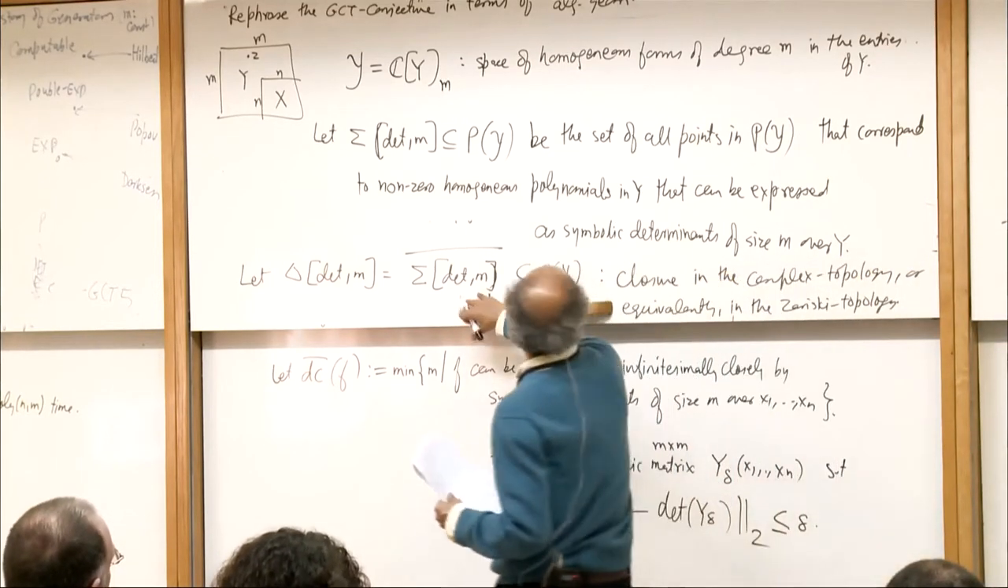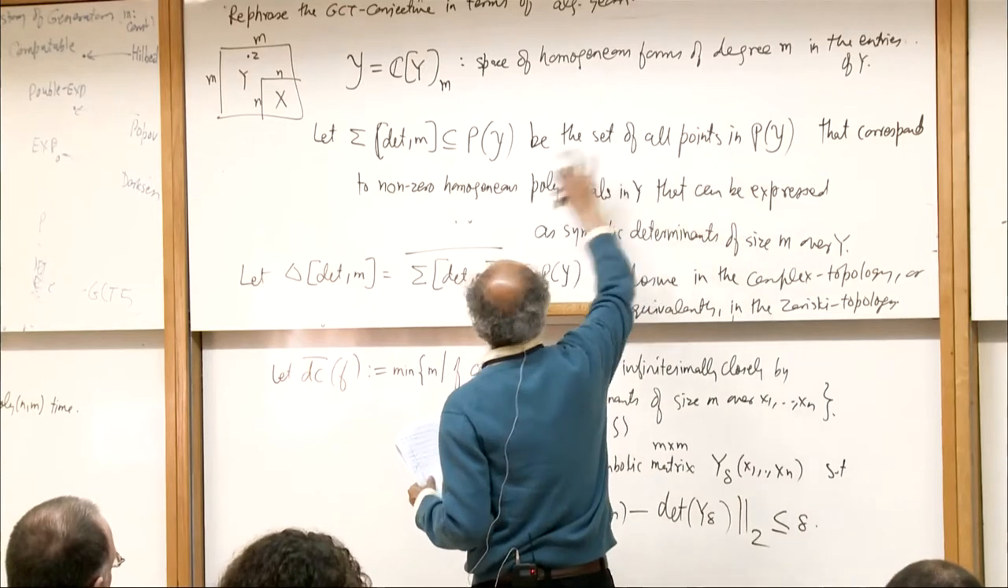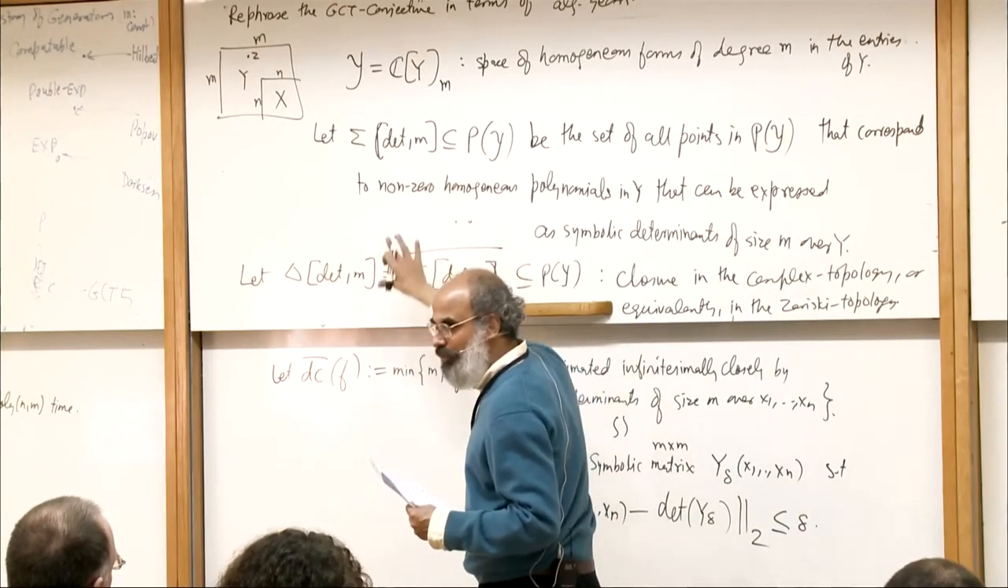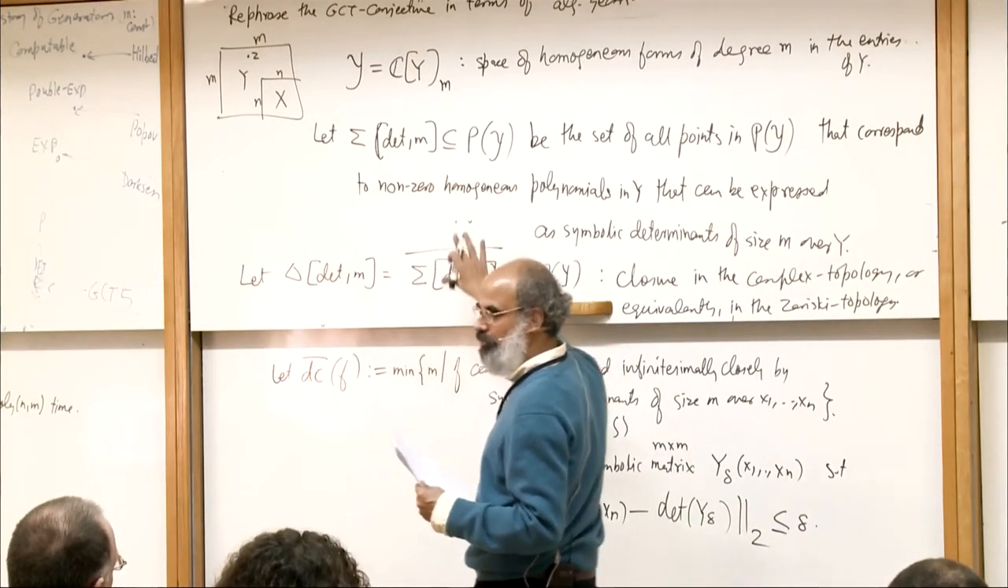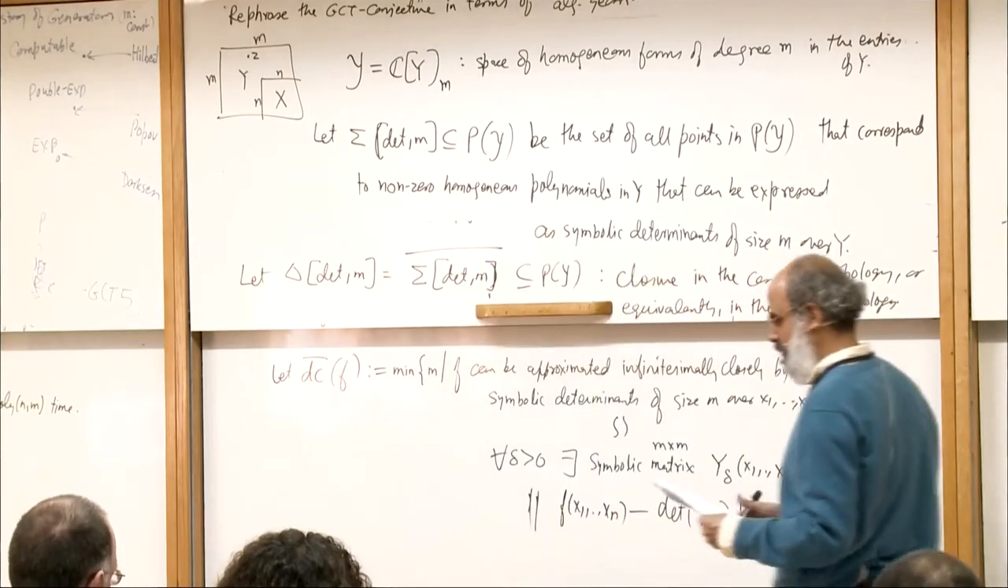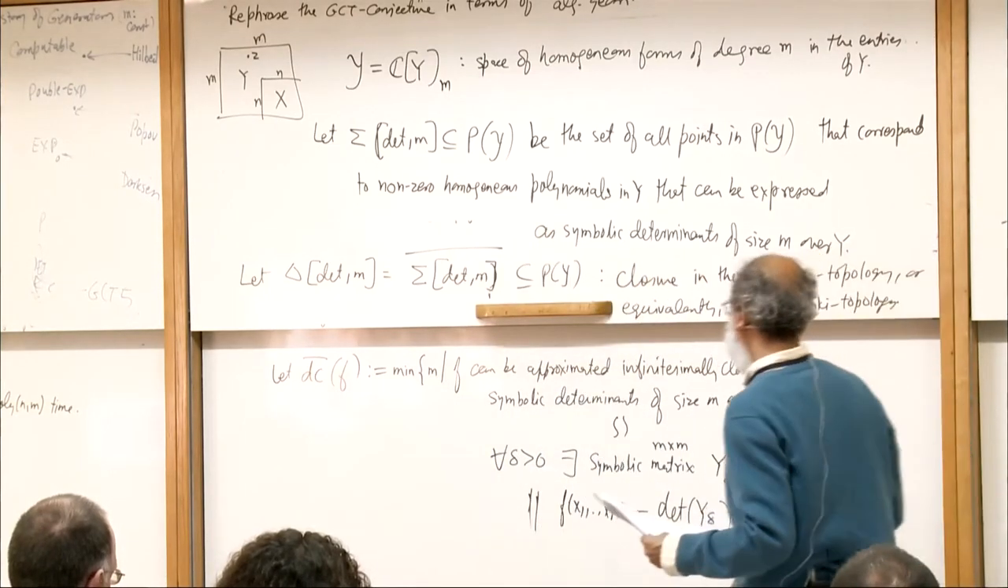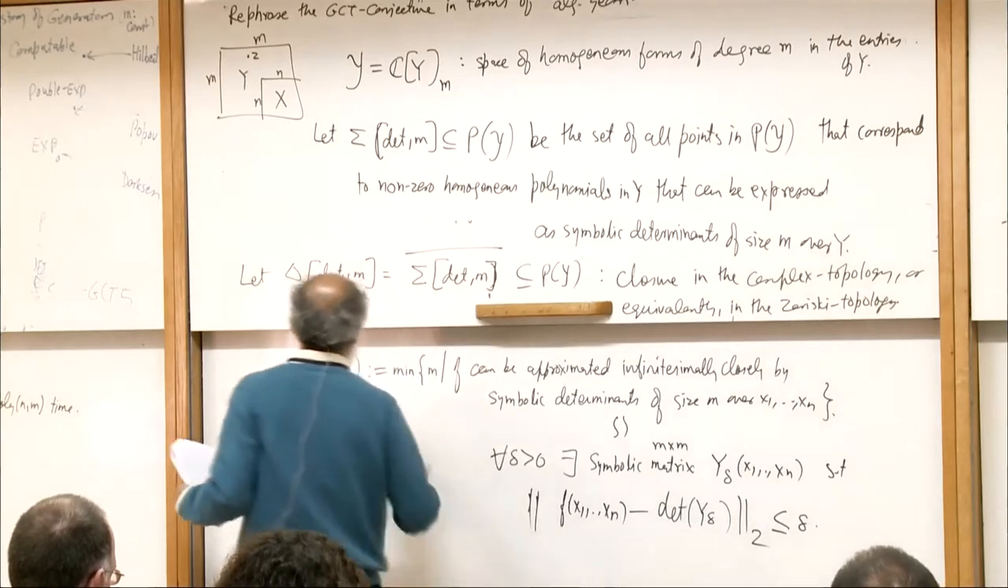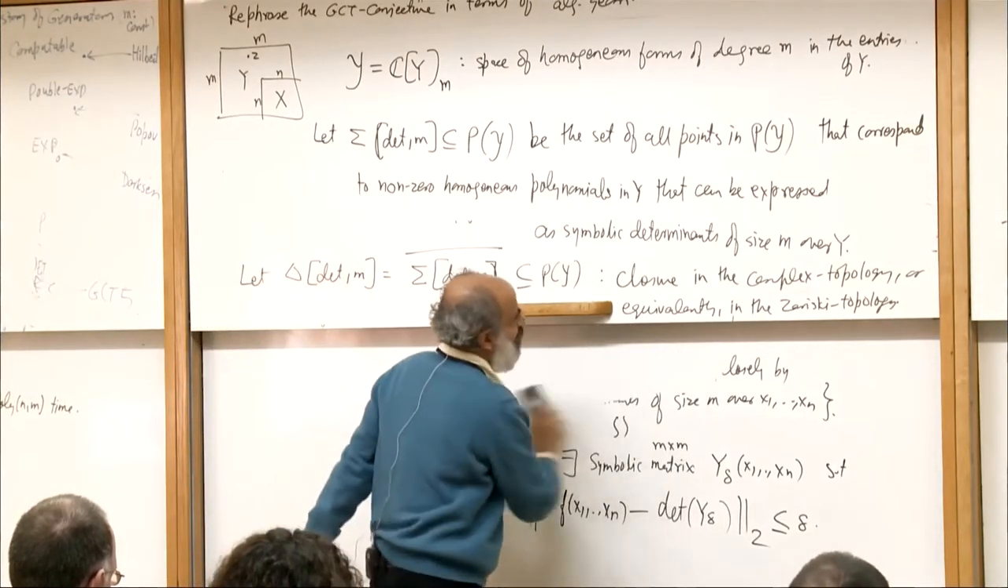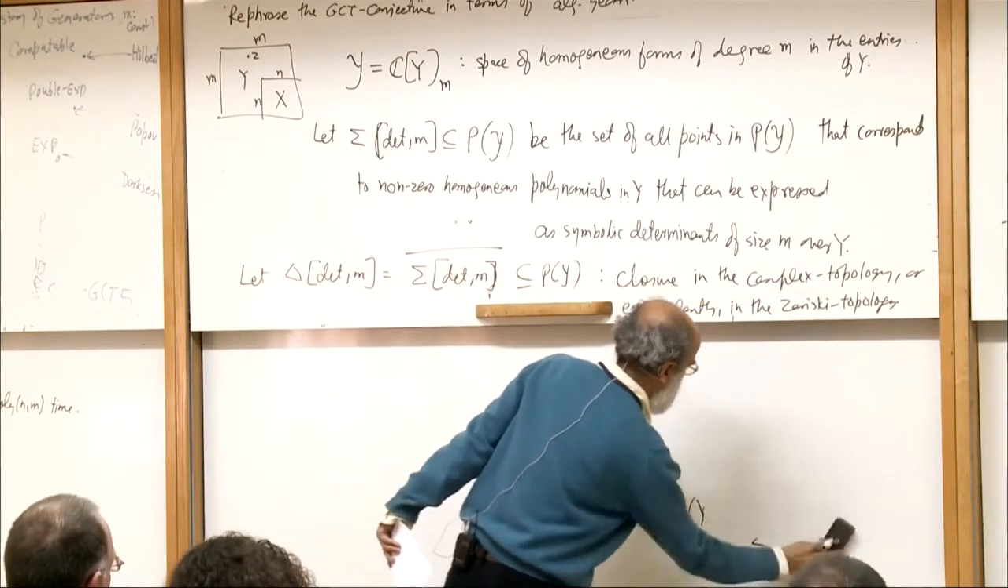So basically, this corresponds to the set of all points in Py that can be approximated infinitesimally closely by symbolic determinants of size m over Y. Okay. So in terms of this, now you can rephrase Valiant's conjecture as follows.